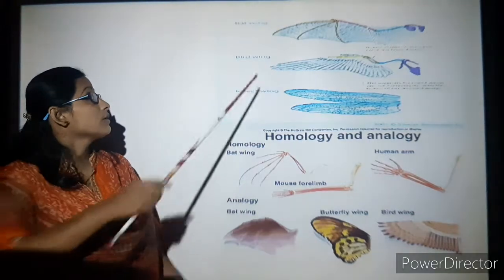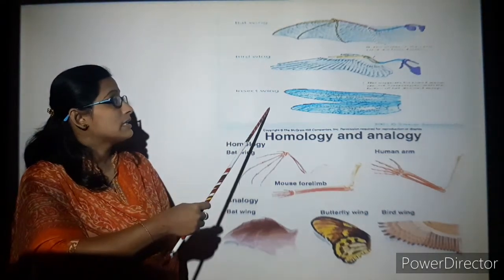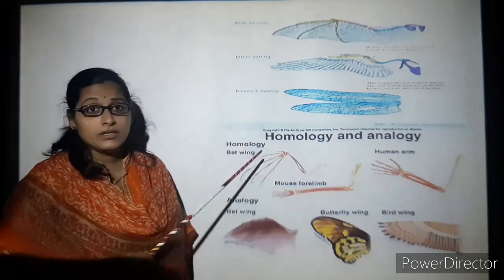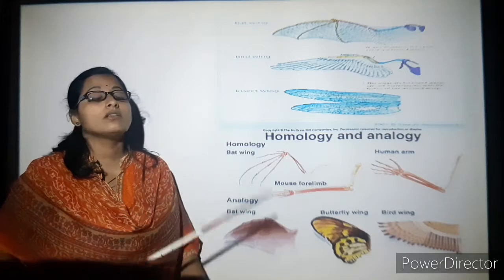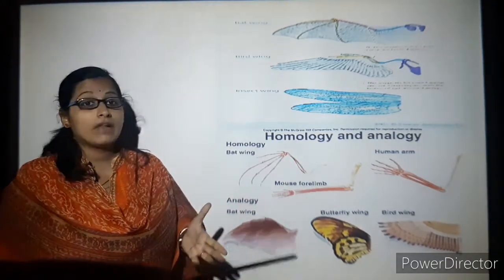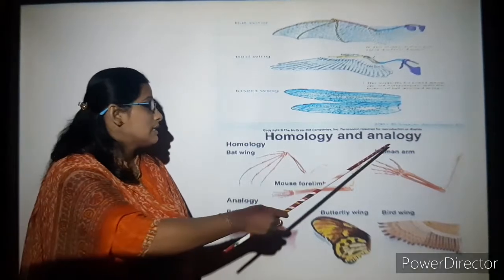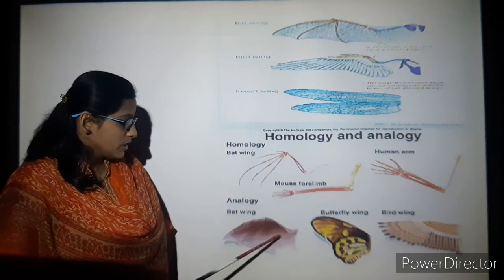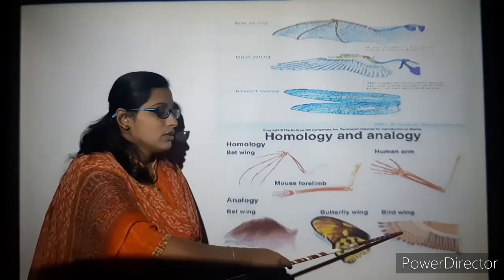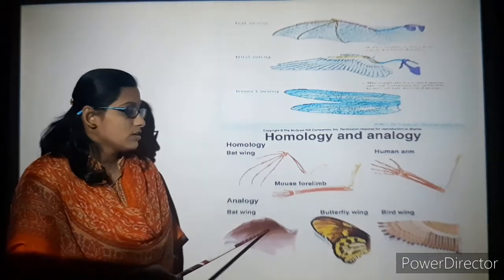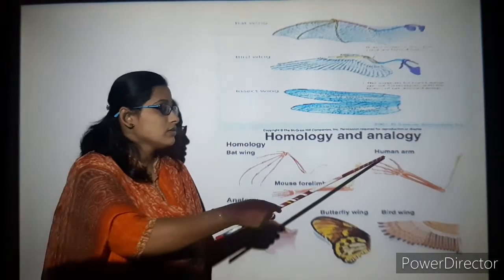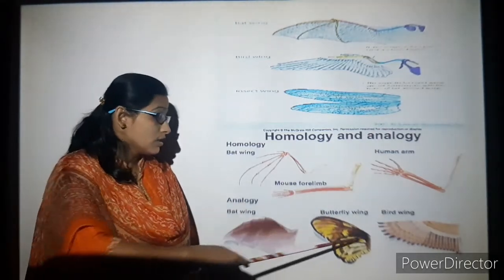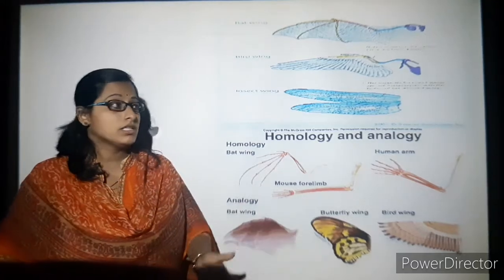Next, here you can see a bat wing, a bird wing and an insect wing. The structures are different here, but the function is the same. What are they using it for? They are using it for flying. So, homology and analogy. Here you can see the structural changes with respect to the forelimb, and you can see the human arm, where the structures are the same but the function is different. In analogy, the structures are different but the function is the same.